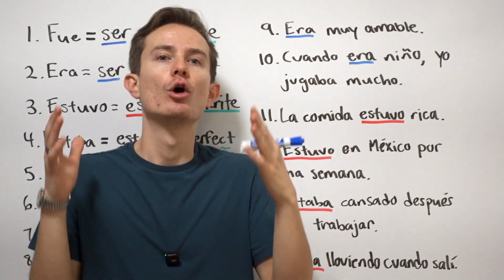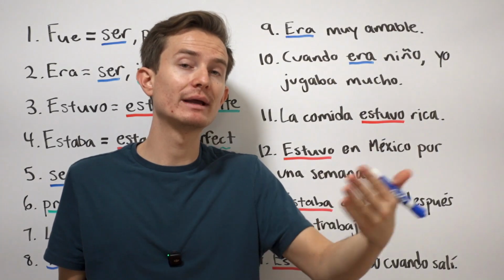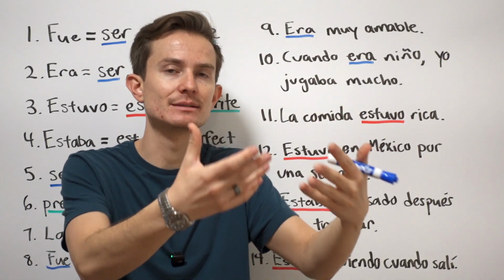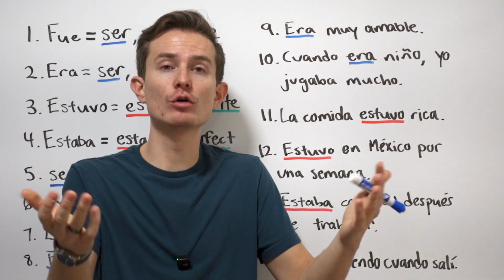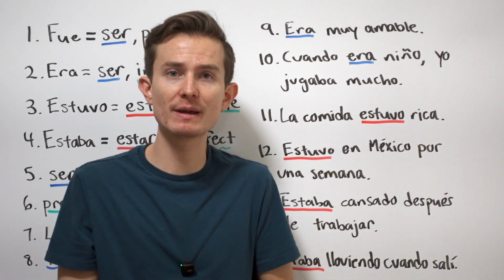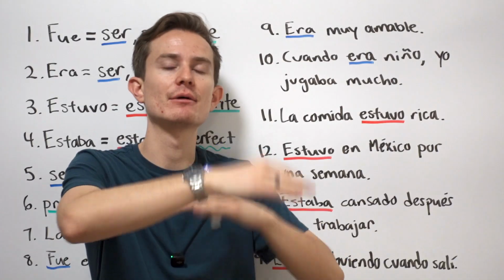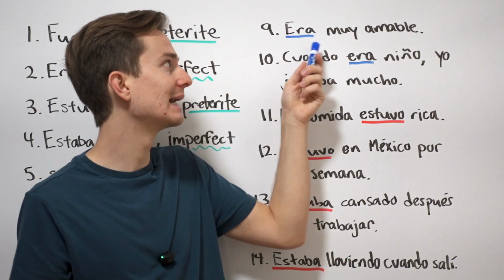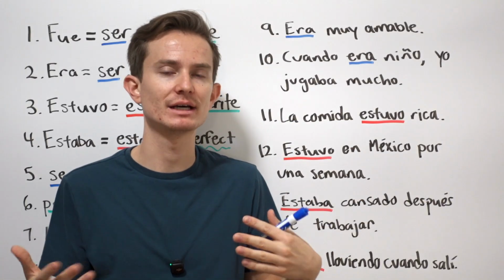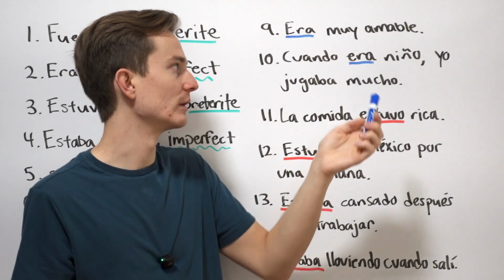And the idea here is we don't know if he ever stopped being nice, okay? You could say fue muy amable. You could say él fue muy amable conmigo. He was very nice to me. But he was nice to me, but it was over. It was like we went to the party, I saw this guy, and he was really nice to me. Fue muy amable conmigo. He was very nice to me, and that was it. It ended. But this is the idea that this is something about him that has consistently been happening. Era muy amable. Okay, that it's not like he stopped being nice. Okay, he was nice, and that's it. Okay, so ser, it's about him, and imperfect, it's ongoing. Okay, él era muy amable.